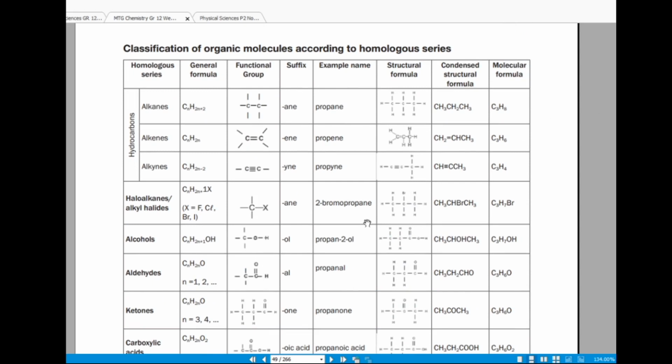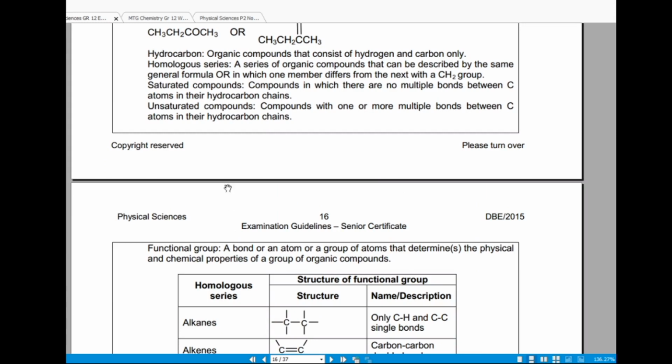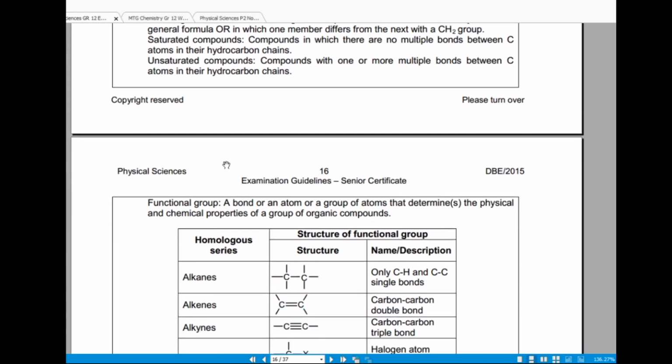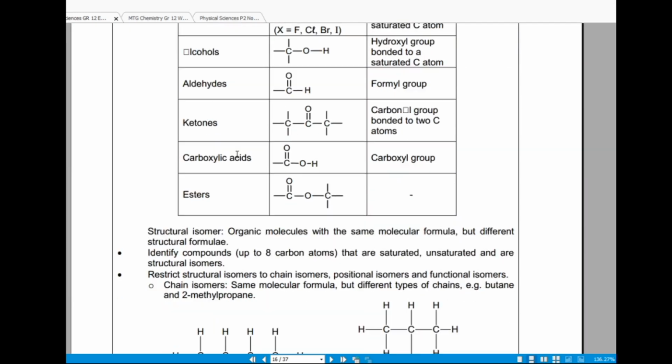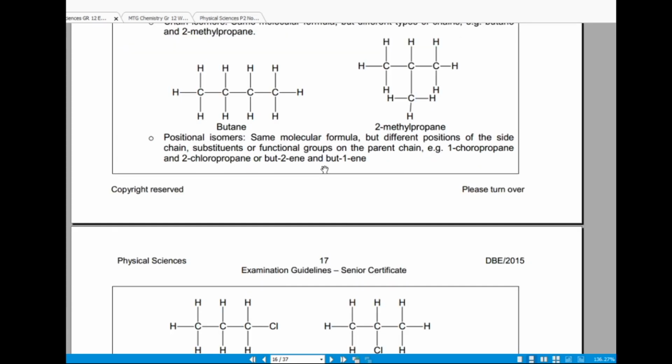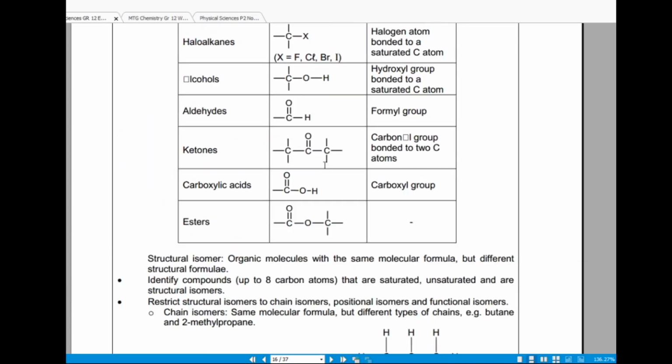Okay, so by now I'm sure you know how to name organic molecules. You know what the condensed structural formula is, and you know what a molecular formula is. If you just look at the exam guidelines, I think they define those. They say, okay, let's see, a condensed structural formula, they don't define what they do.